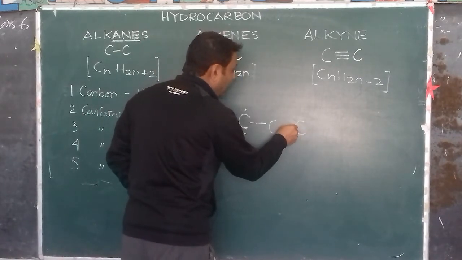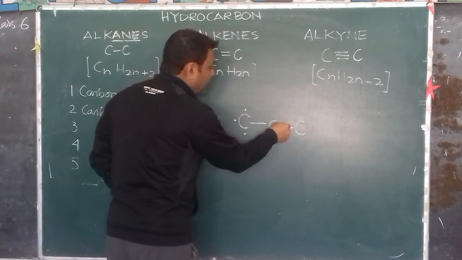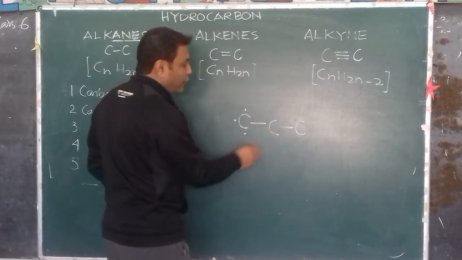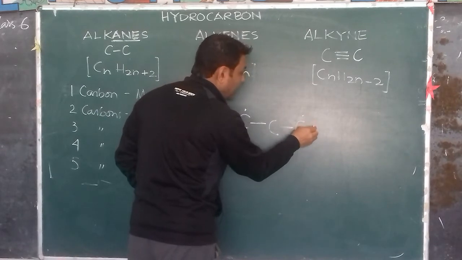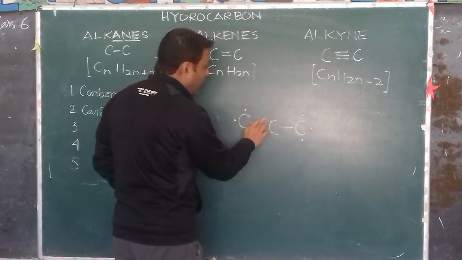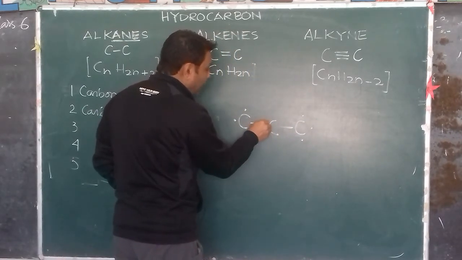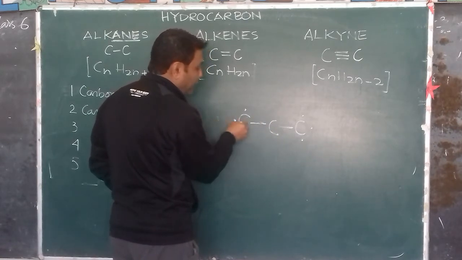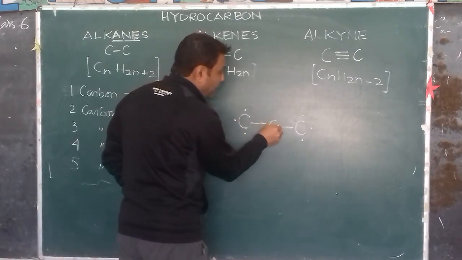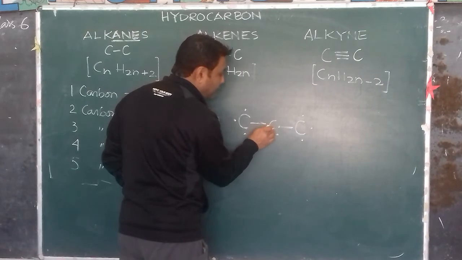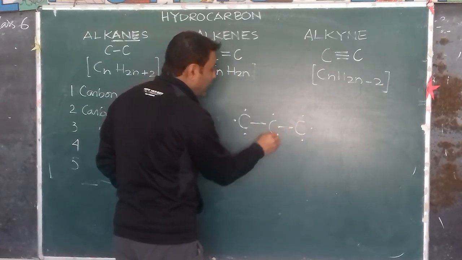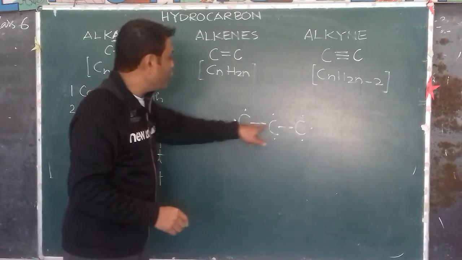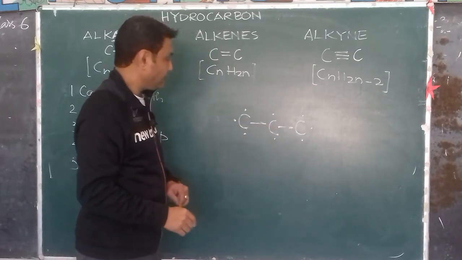Similarly here, one electron is used up in forming a single covalent bond with carbon, so 3 are free. Over here, the central carbon uses 1 electron for each bond with the two neighbouring carbons. So how many free? Only 2.